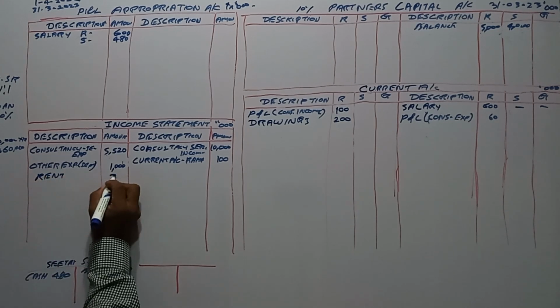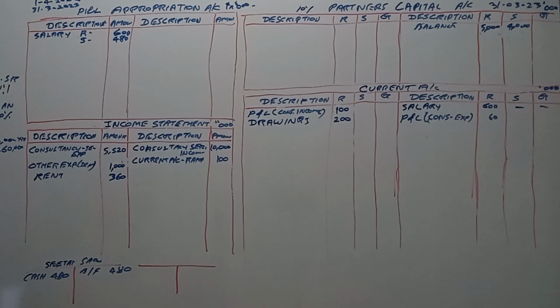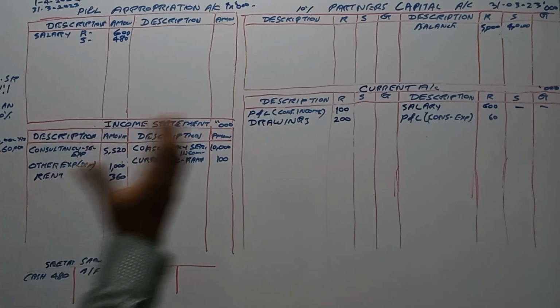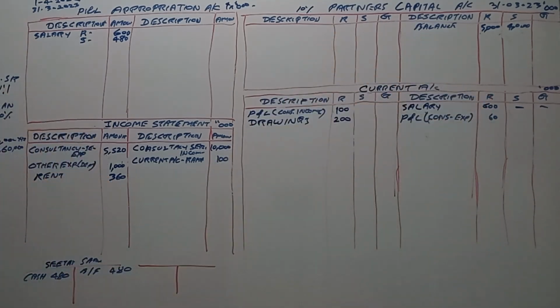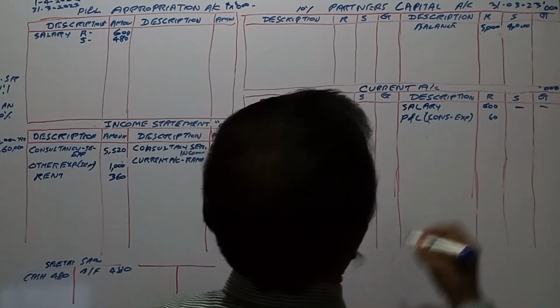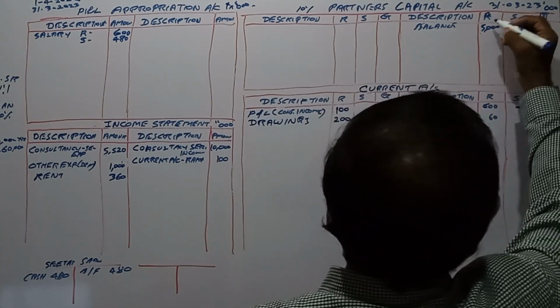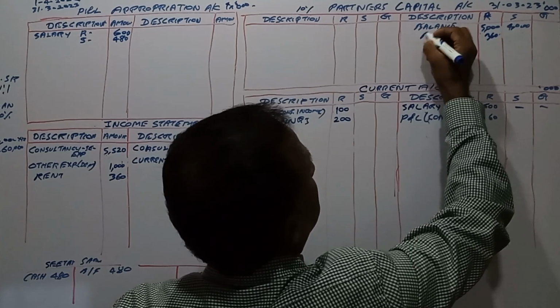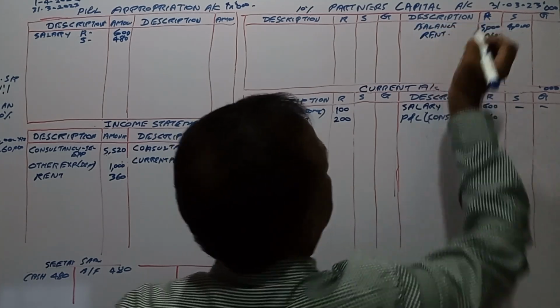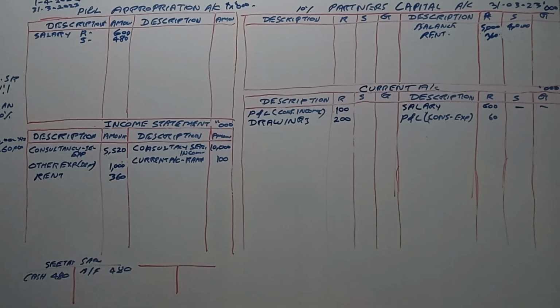Rent account 360. Instead of charging to the current account payable, they agreed to add it to the partner's capital account, Rama's capital account, that is 360, that is rent, right? Rent 360. Now it is added to the capital account. So an additional capital is capitalized for this, agreed.